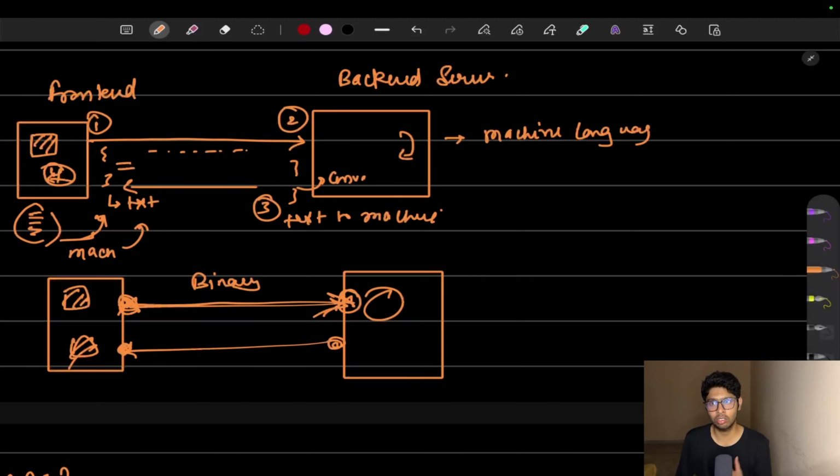In REST, there are conversions happening at every single point, from text to machine language and again to text. This is happening in our REST. So I think this is the basic understanding of why we are moving to gRPC instead of REST, and that's why we should study it.